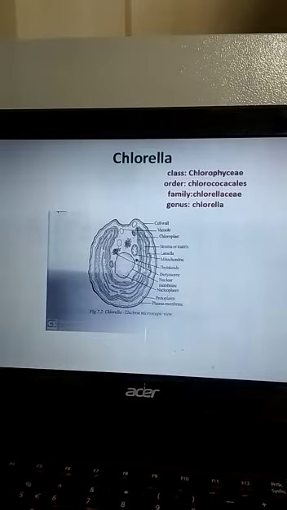The genus has a cosmopolitan distribution. Most of the species occur in freshwater habitats such as ponds, ditches and lakes. A few species live in brackish water, on moist soil, walls and tree trunks. Chlorella lichina is a symbiont in lichens.